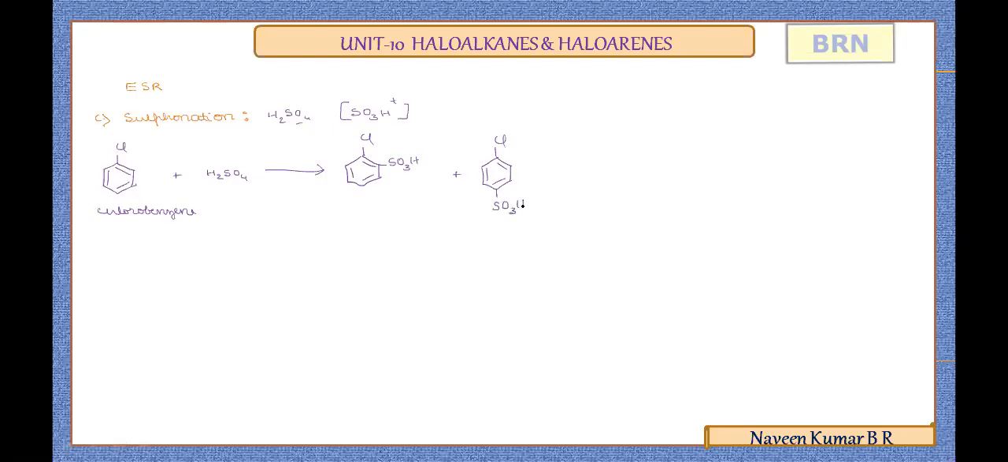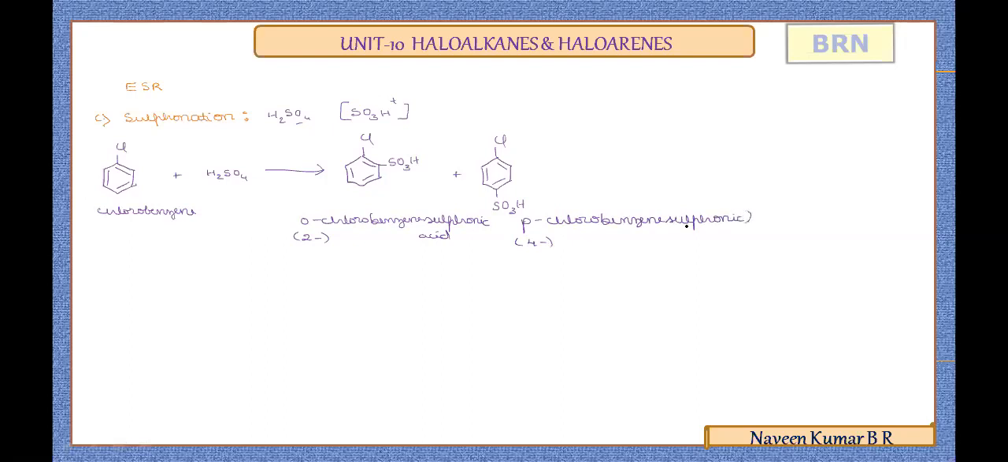We observe the names of these compounds: as SO3H is a functional group, sulfonic acid is the suffix used for that. So now chloro will be the prefix. Now ortho chloro, or 2-chlorobenzene sulfonic acid. Another one, para chloro, or 4-chlorobenzene sulfonic acid.